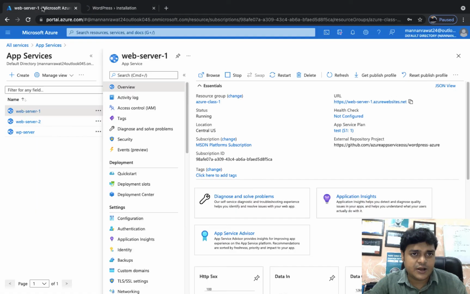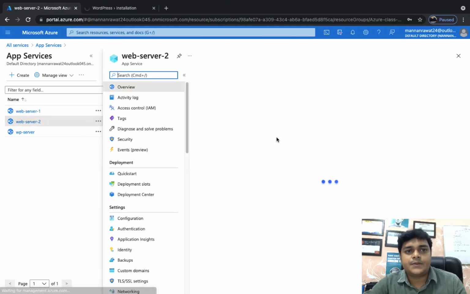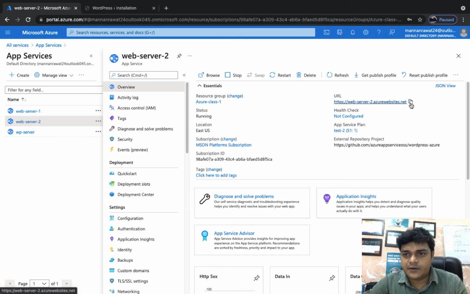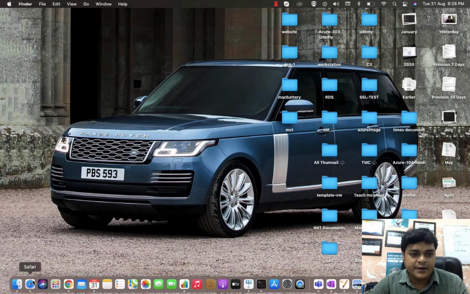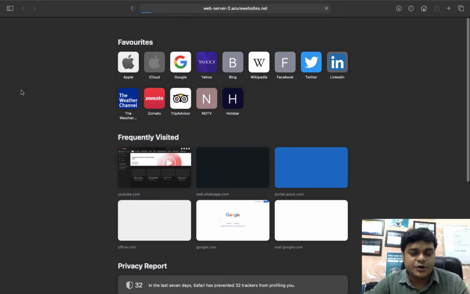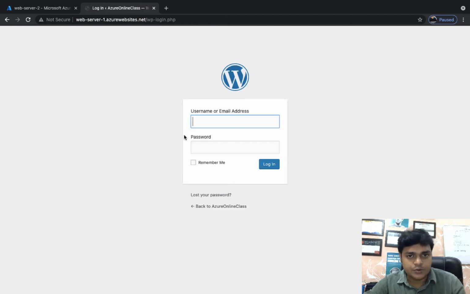Meanwhile, I'm going to install WordPress on our web server 2 as well. Copy the URL and paste it in any browser. Just click here, and this time I'm going to use Safari. Open it. Our first web server is ready to use. Just click on login and use the username and password that you used during installation. So we used cloud, and type the password for the login.